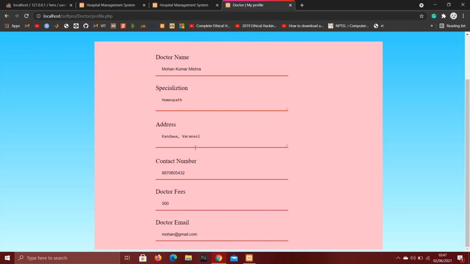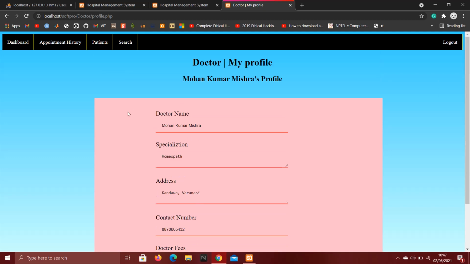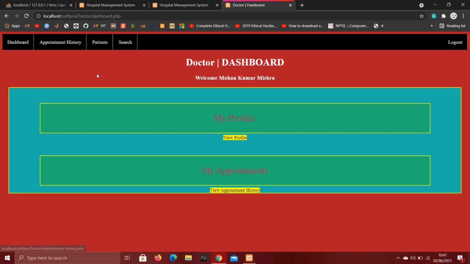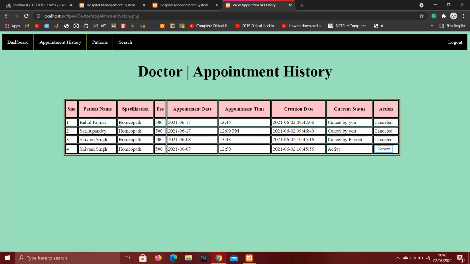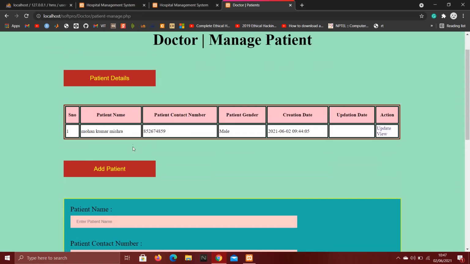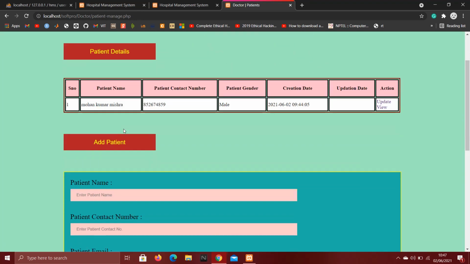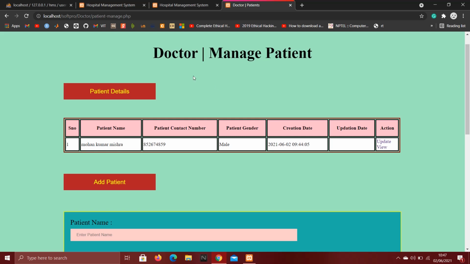Here Mohan Kumar Mishra, specialization homeopath, address Kandwa Varanasi, contact number, doctor fees, doctor email. These are the profile of the doctor. Now here you can see appointment history. As we can see, the appointment which I booked previously is here and its status is active currently. So if a doctor wants to give a prescription, he needs to go to the patients, and in manage patients, the doctor can see the history of his previous patients like this.